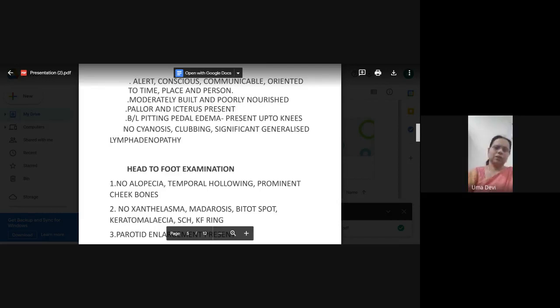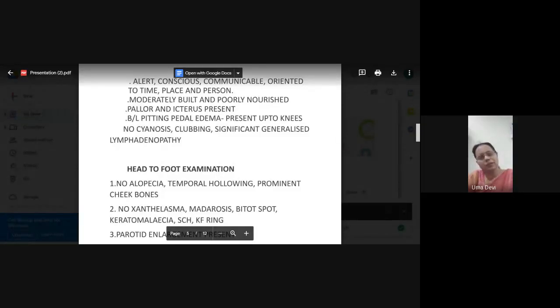Usually it is hepatocellular carcinoma which will cause clubbing. What are the inflammatory bowel diseases? Crohn's disease and ulcerative colitis. Good. What are the other causes of clubbing? Primary biliary cirrhosis, ma'am. Very good. All these are causes of clubbing.